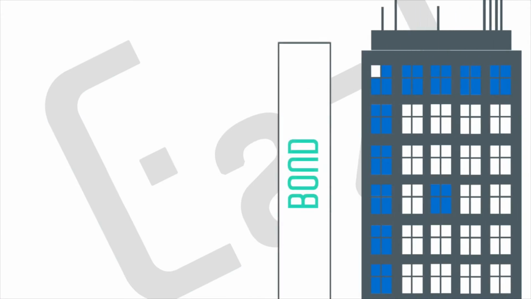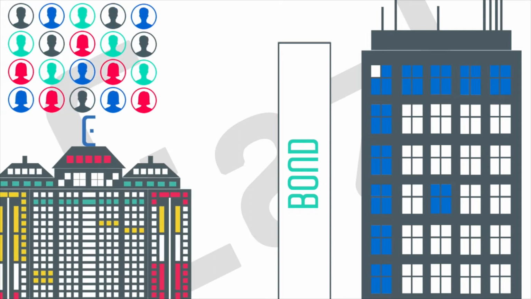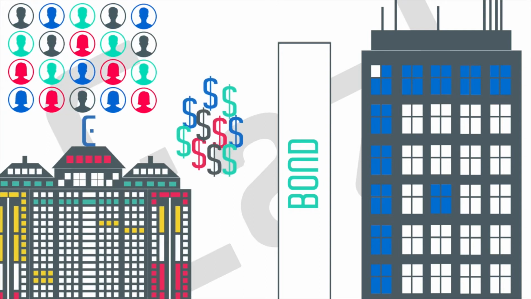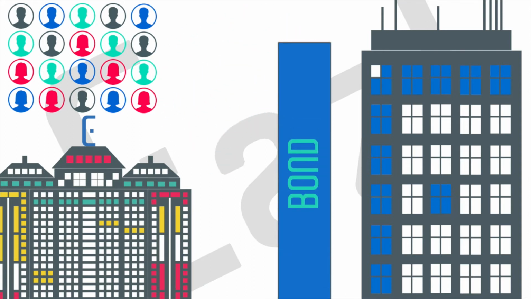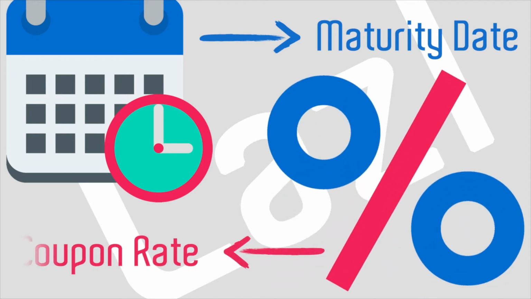So a bond is basically a group loan when individuals and banks and other organizations, investors, get together and make a big loan to some organization that needs money. It could be a government, it could be a company, etc. Now, the key components to a bond are the maturity date, that's when the bond has to be paid back, and the coupon rate, that's the interest that you as an investor will earn from this bond.